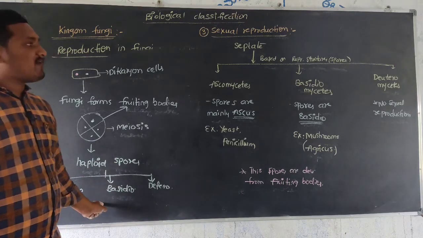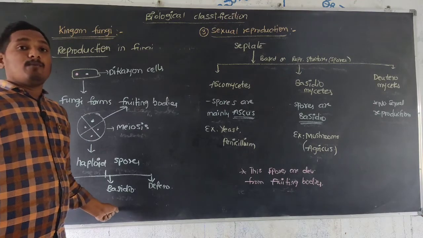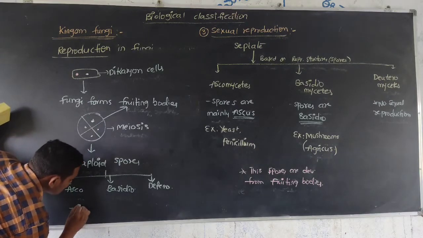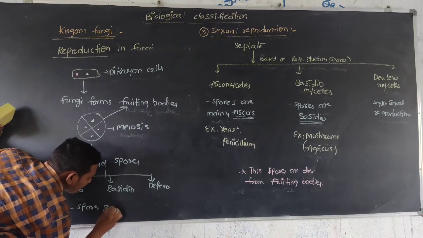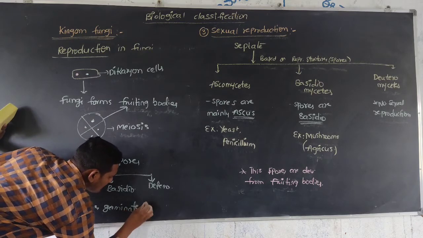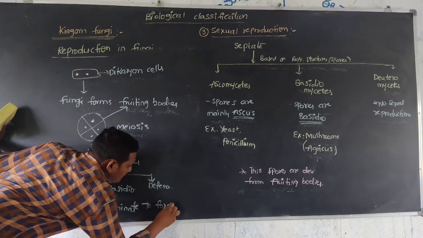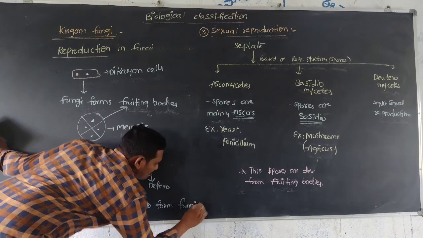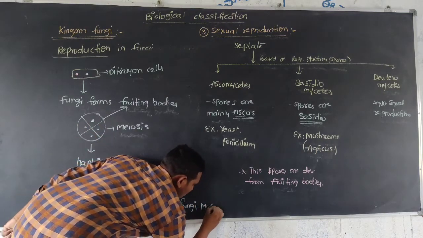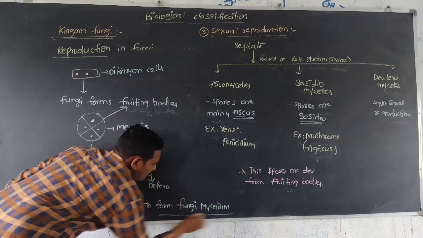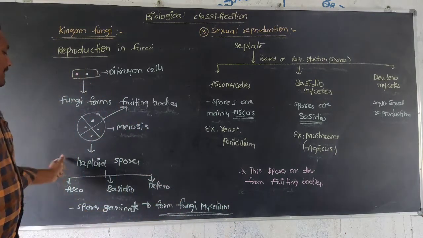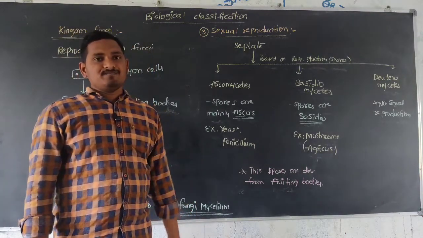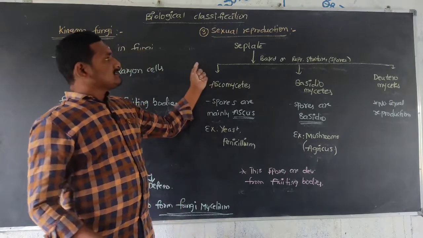These spores germinate to form the mycelium. This is very important: haploid spores germinate to form the normal fungi body. This is the reproduction in fungi.